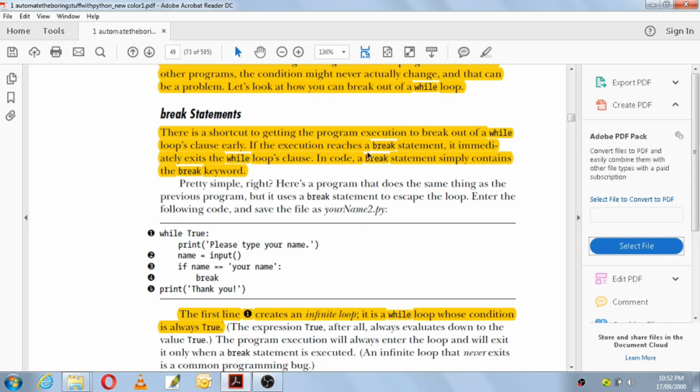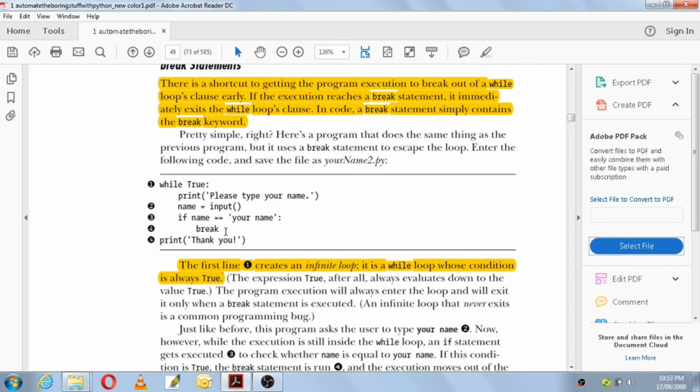If the execution reaches a break statement, it immediately exits the while loop's clause. In code, a break statement simply contains the break keyword. You just make use of the break keyword followed by nothing, no colon or semicolon.